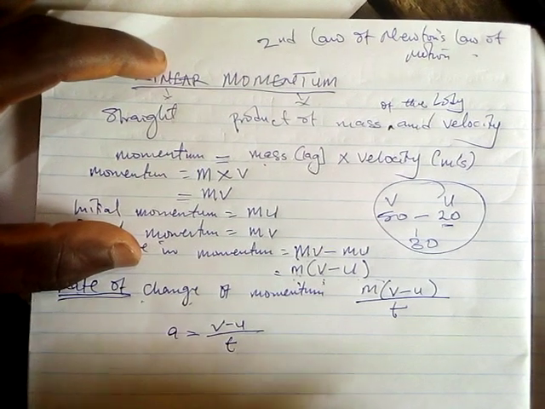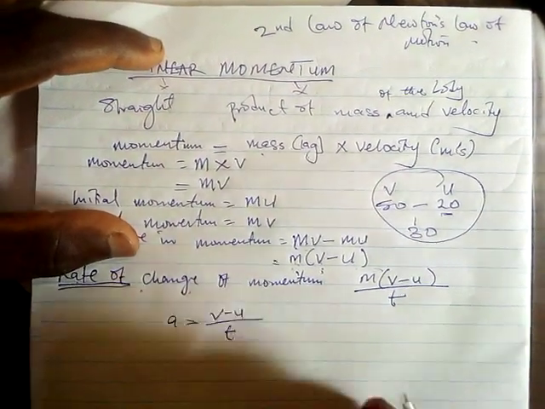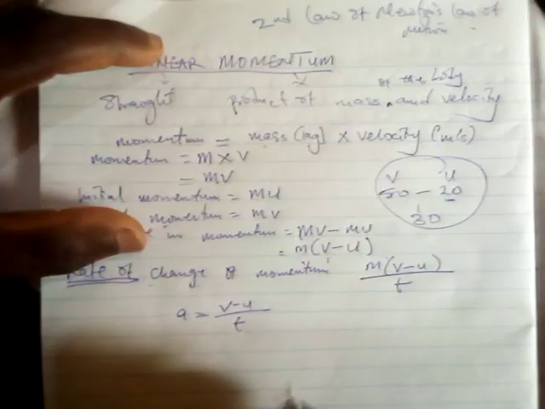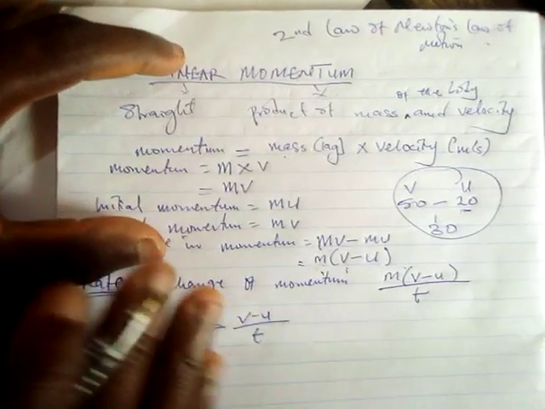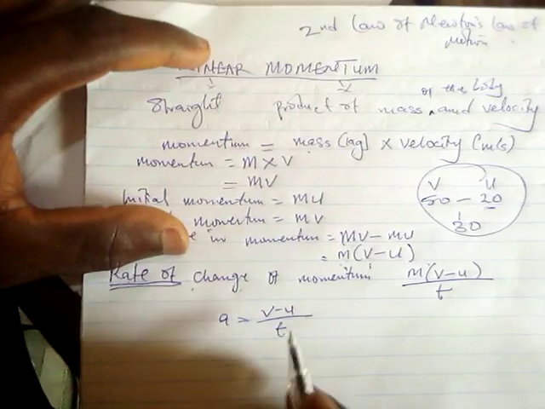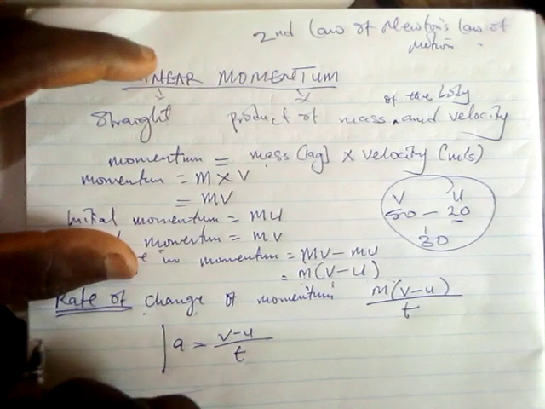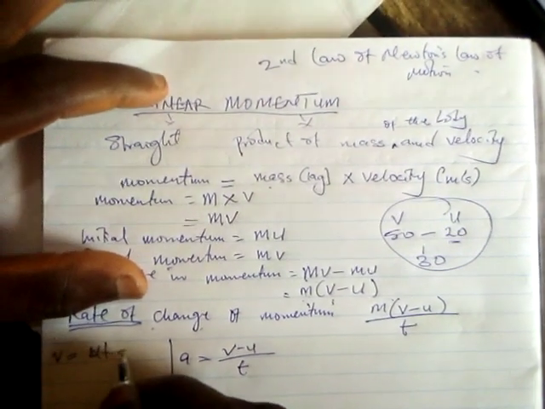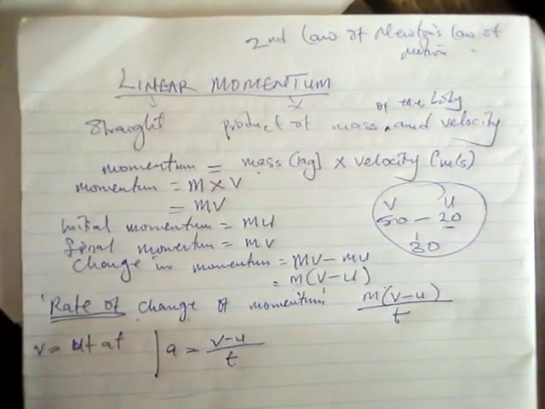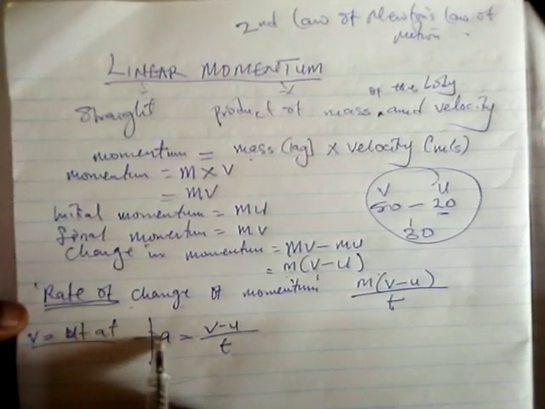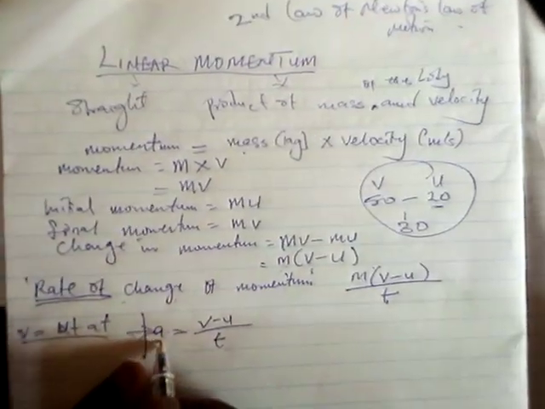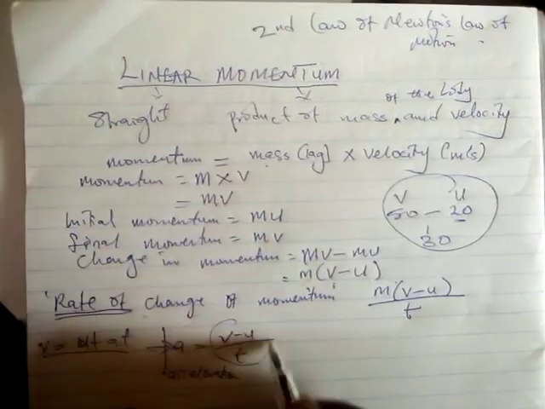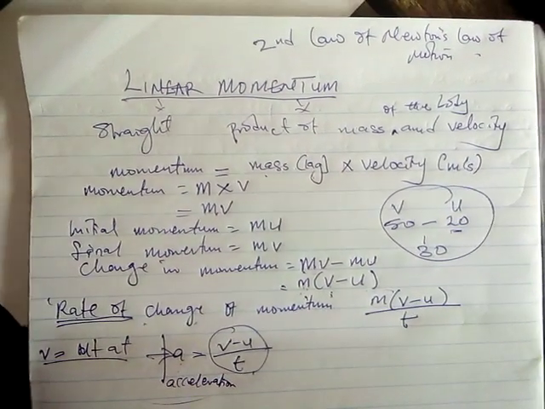From the first law of motion, which states that an object will continue to be in a state of rest until an external force or agent acts on it, thereby changing the position of the body from where it was to another position. You remember vividly that this law simply means v equals u plus at. It is from here we are able to deduce this particular formula, and this a is acceleration, and this is the formula for acceleration.